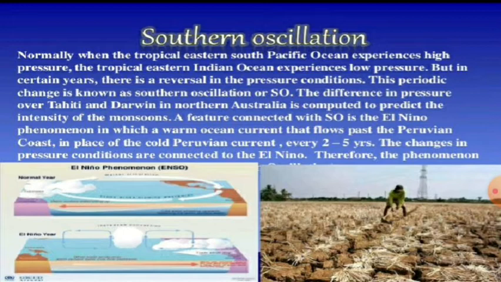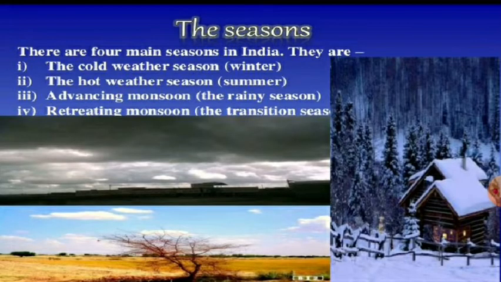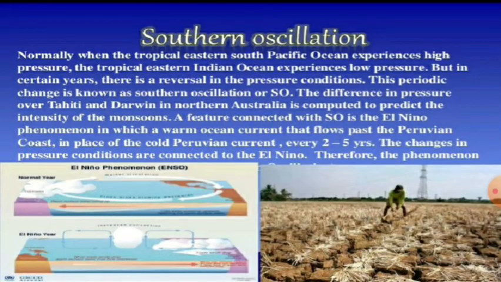A feature connected with SO is the El Nino phenomenon, in which a warm ocean current flows past the Peruvian coast in place of the cold Peruvian current every 2 to 5 years. The changes in pressure condition are connected to the El Nino. Therefore, this phenomenon occurs, that is Southern Oscillation.